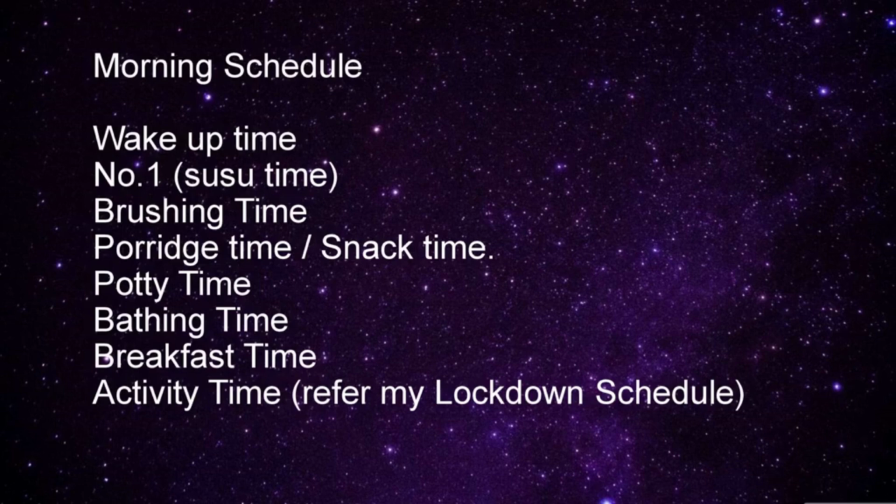A sample morning schedule: wake up time, number one or susu time, brushing time, porridge or snack time. Say if you have the habit of giving any drinks or any snacks after the child wakes up, that's porridge or snack time. Then potty time, bathing time, breakfast time. Usually after breakfast, the child will have school, so it can be school time. Now due to lockdown, you can have any activity time. So refer to my lockdown video and come up with a proper schedule.